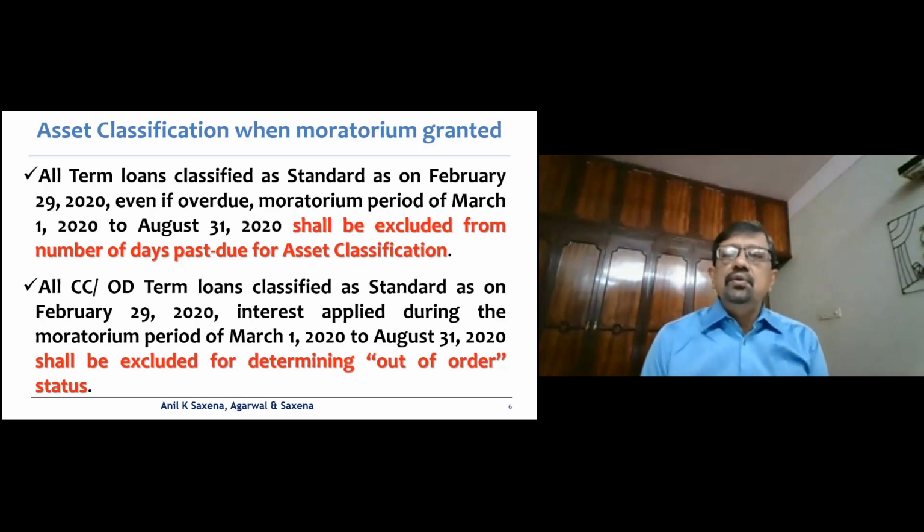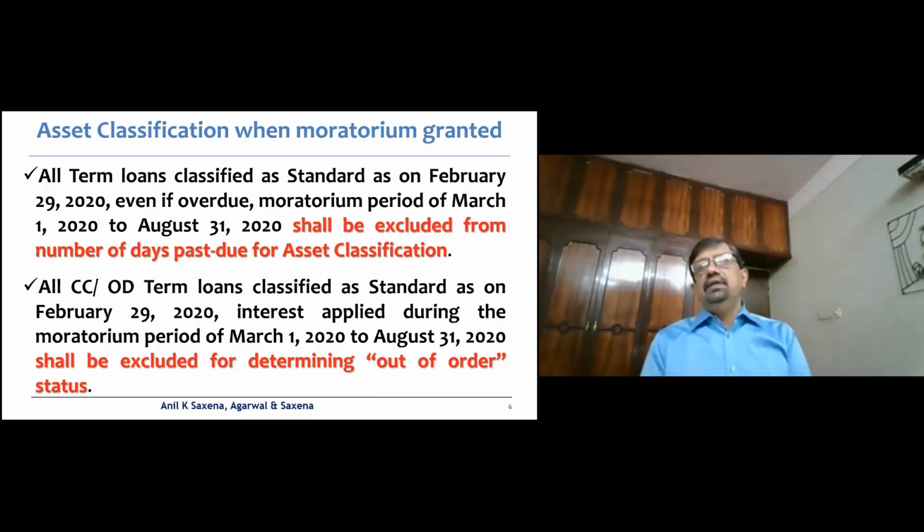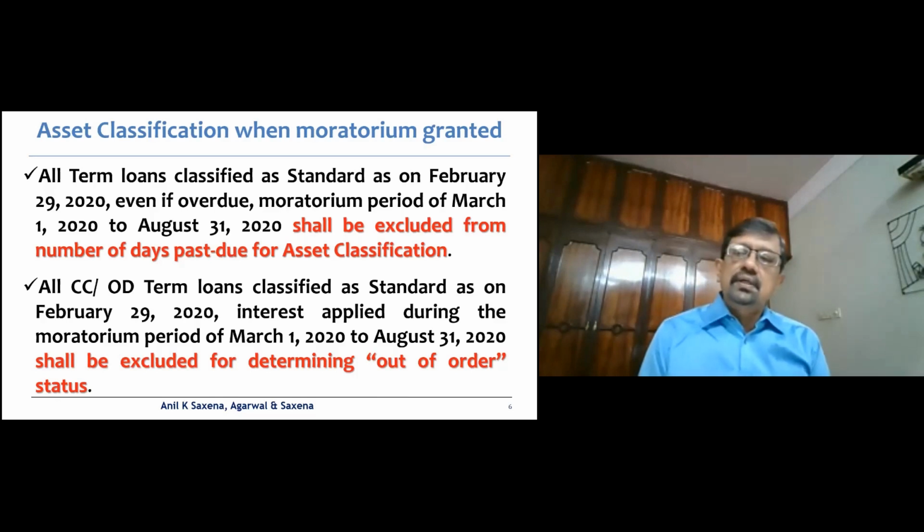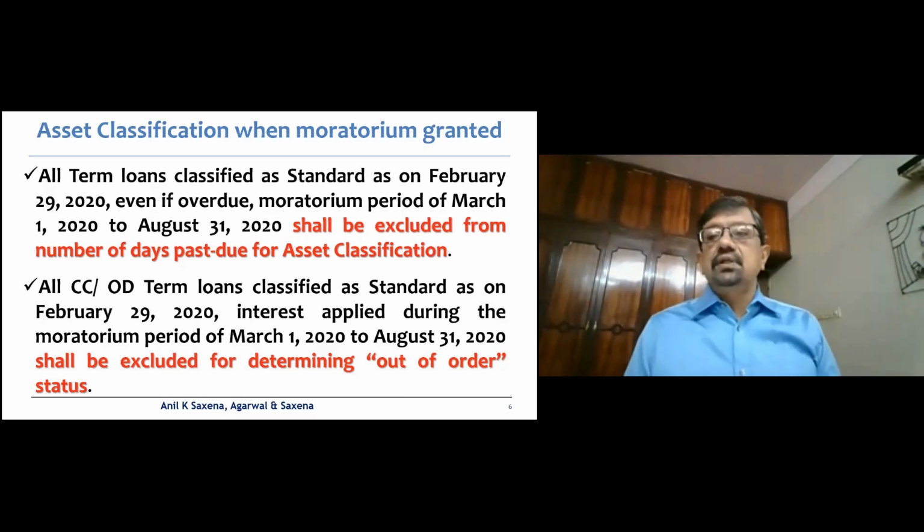So effectively, when you're classifying an account as an NPA during the current financial year 2021, and you find that a term loan availed of the moratorium period of these 6 months from 1st March to 31st August, then you have to carve that moratorium period out of the calculation of the past due. Unlike if the borrower had not availed of the moratorium, then obviously they would have to be classified in terms of the RBI Master Circular of 1st July 2015.